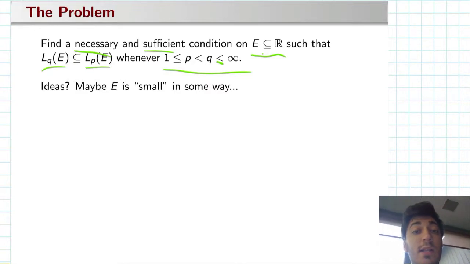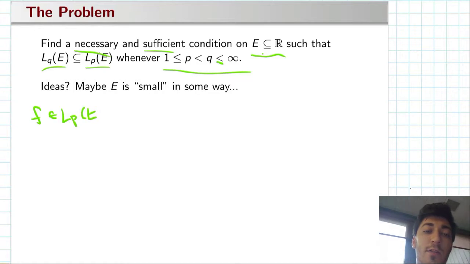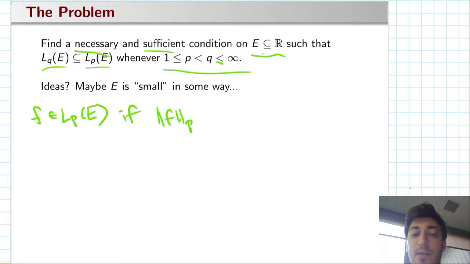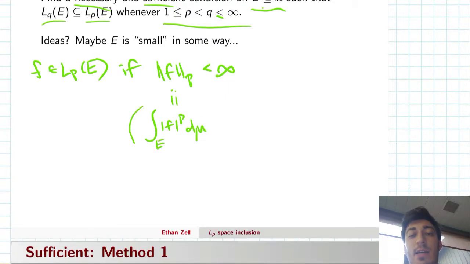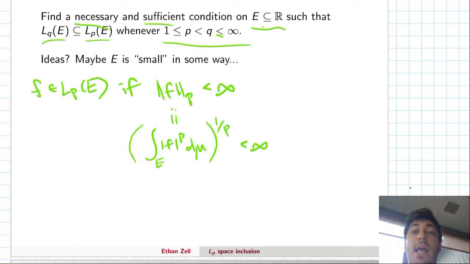So let's remind ourselves very quickly what it means to be an L^p or L^q function. A function f is in L^p on this E if the p norm of f is finite. And for me, I'll be taking this p norm to just mean the integral over the absolute value of f to the p power with respect to the Lebesgue measure over E, and then we also take the fractional power 1 over p of that entire expression. So if that's finite, then our norm is finite and our f is in L^p by definition.